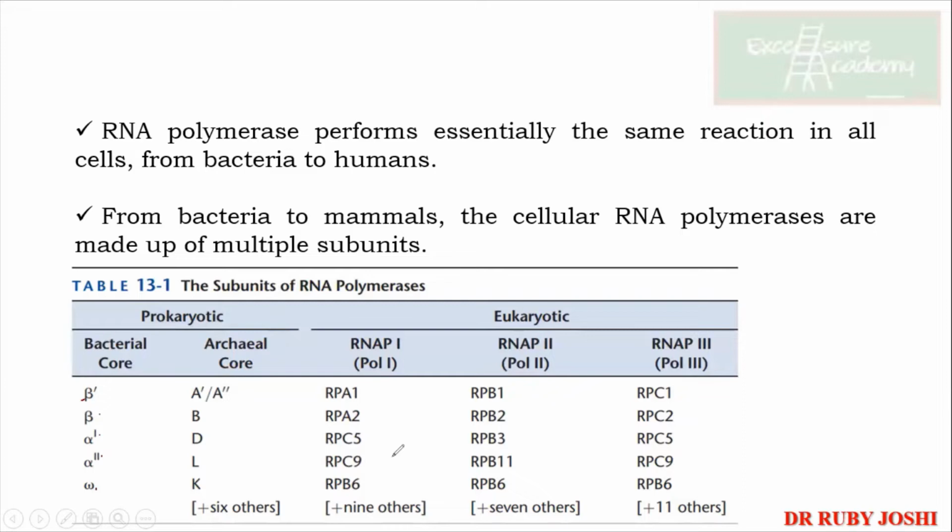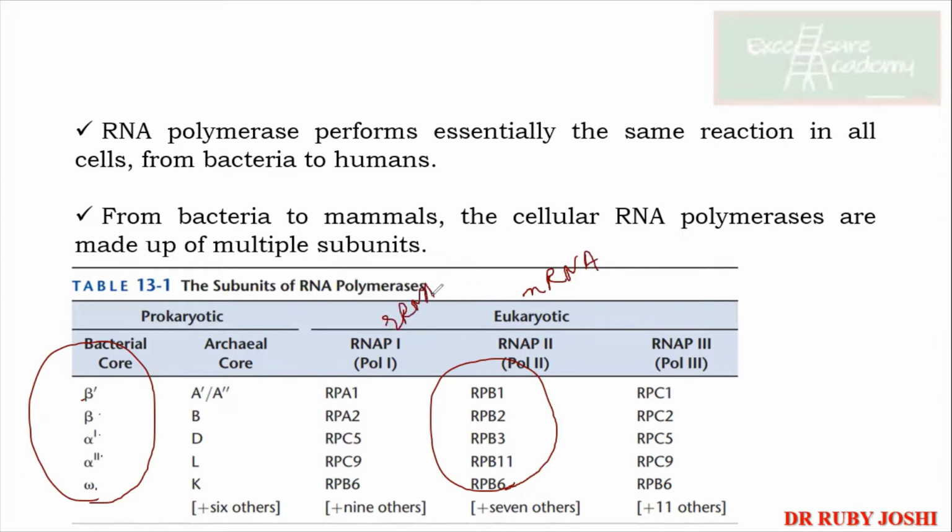Now, from your exam point of view, you need to remember this and this. That's all. Okay? In the case of the prokaryotes, everything is done by a single RNA polymerase, whereas in the case of eukaryotes, RNA polymerase 2 is mainly for the mRNA, and the rest are for the rRNA and the tRNA. Okay, you will remember this much. This much is important.